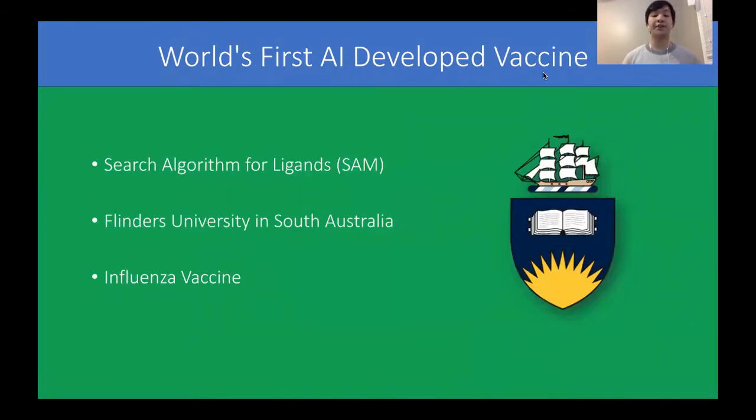The world's first AI-developed vaccine was released in the summer of 2019 and is currently in clinical trials across the US. Developed by a research team at Flinders University in South Australia, the Search Algorithm for Ligands, or as the team refers to it, SAM, developed a more effective influenza vaccine than currently available, demonstrating the potential of AI-developed vaccines.